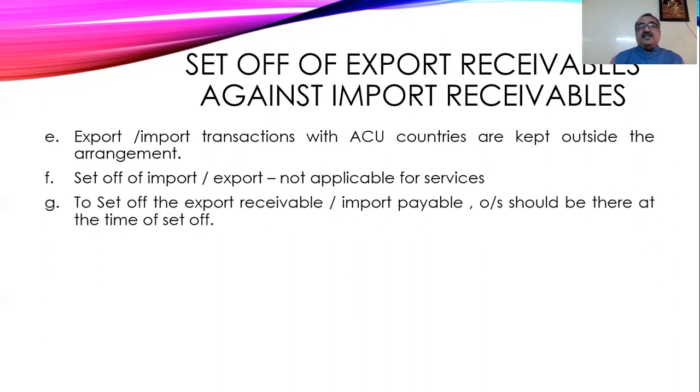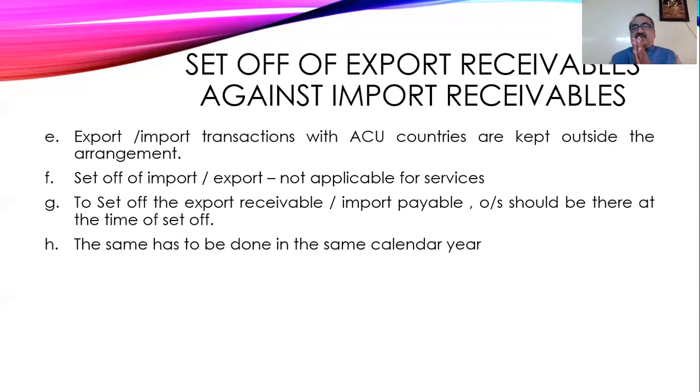To set off the export receivable or import receivable, outstanding should be there at the time of setup. So only when the outstanding is there, then you can adjust. You can't say, sir, tomorrow he has to give this amount. No, that should not be allowed. So only when there is outstanding of export and outstanding of import, then only it will be allowed to be set up. So without outstanding, no question of settlement is allowed.